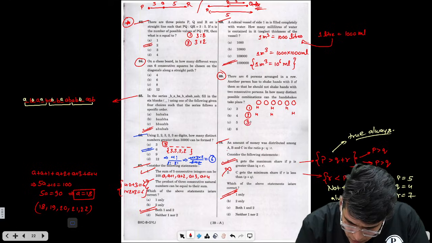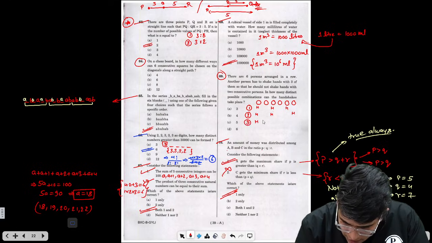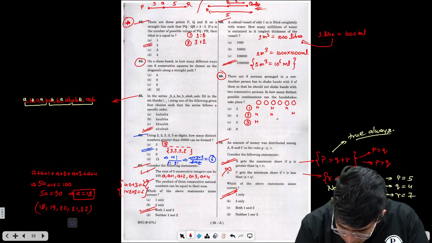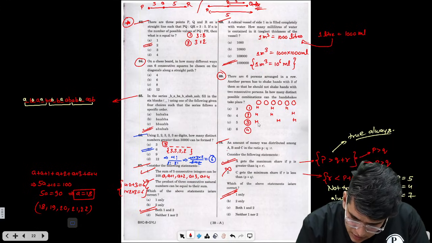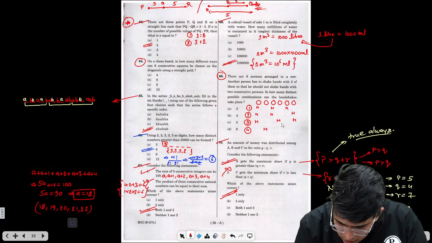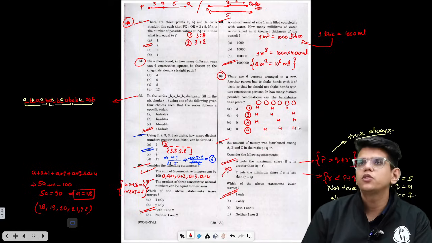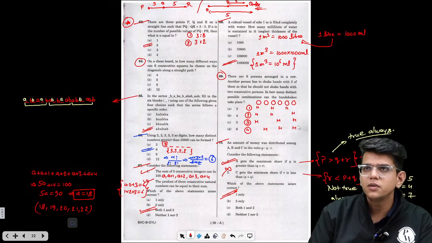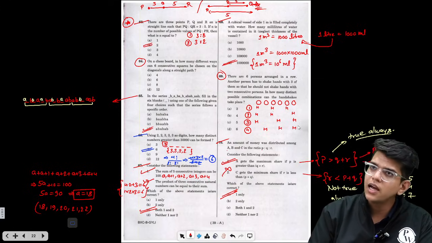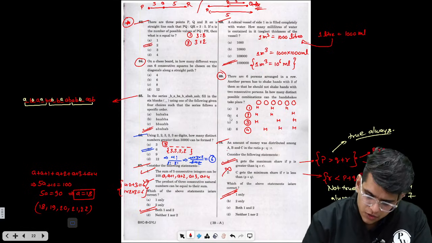Third is handshake. Now two are left first, 1, 2. He handshakes with this, and then the last one. Now no possibilities left. Fourth one, he handshakes directly with the second person, then with the fourth person, and then with the sixth person. There are 4 possibilities in which he handshakes with 3 persons, and none of the 3 persons are consecutive. So there are 4 such options.